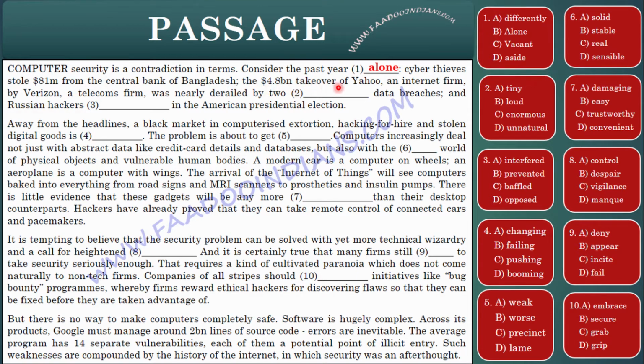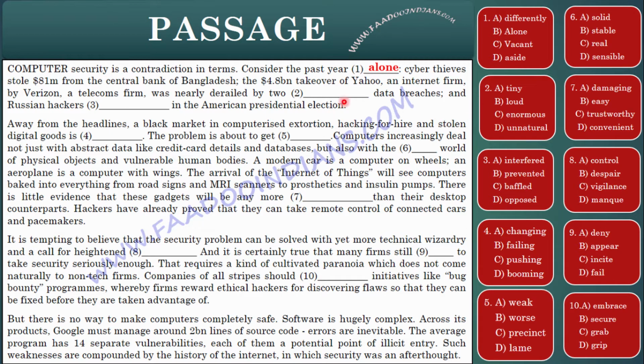The 4.8 billion takeover of Yahoo, an internet firm, by Verizon, a telecoms firm, was nearly derailed by 2 dash. So what will come here? Second, tiny? Well, tiny is small, it is not tiny. Loud is used for sound. Now enormous, well, enormous will come here.